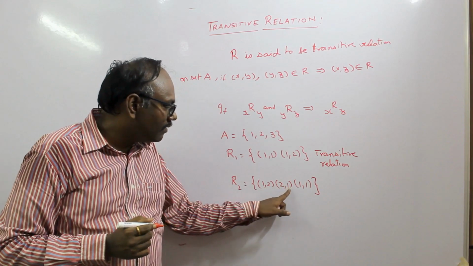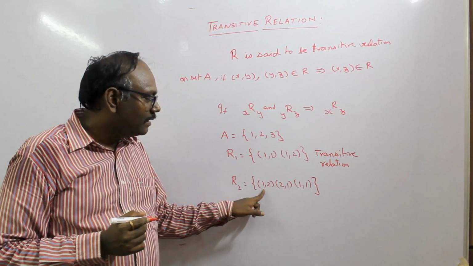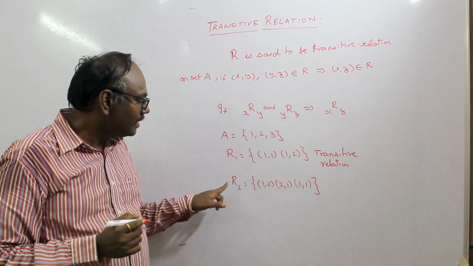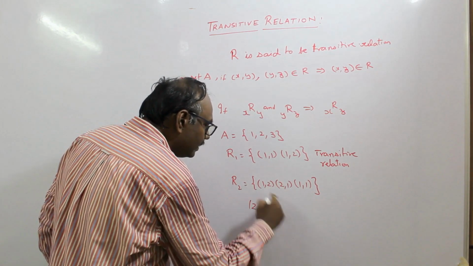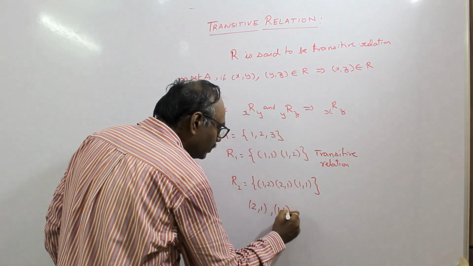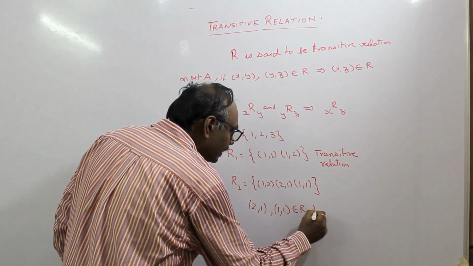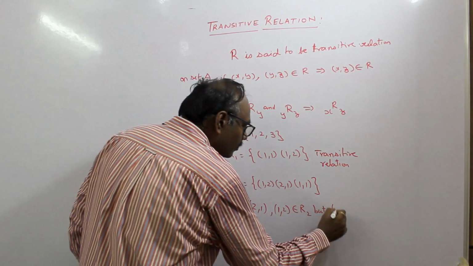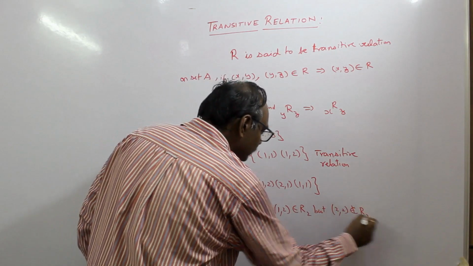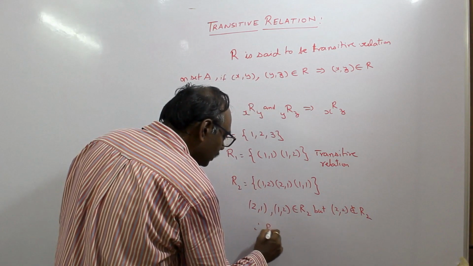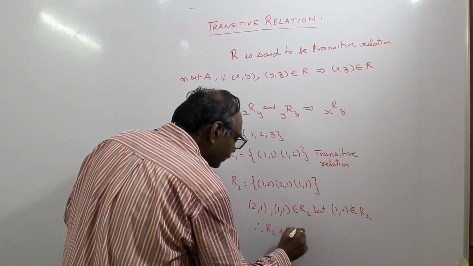Now (2, 1) and (1, 2) are present, but (2, 2) is not present in the relation R2. So (2, 1) and (1, 2) belong to R2, but (2, 2) does not belong to R2. Therefore, R2 is not transitive.